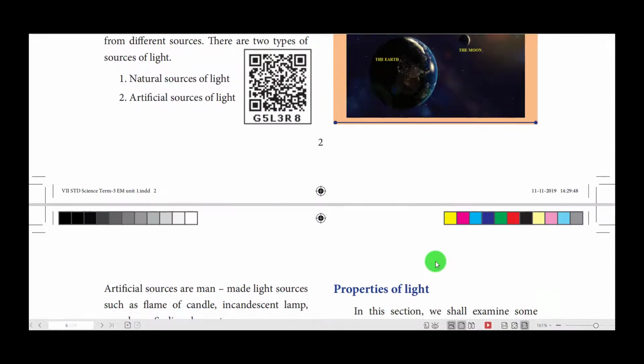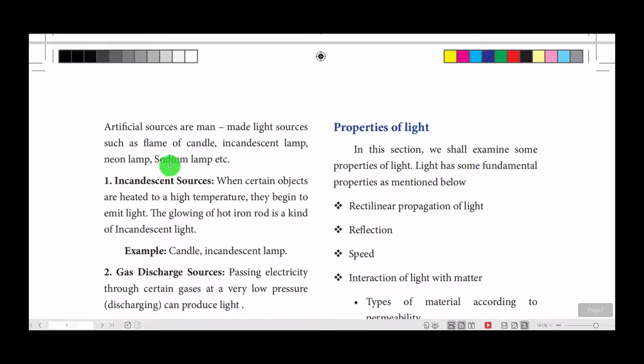Okay. Now, let us come to the other part. The artificial sources are man-made light sources such as the flame of a candle, incandescent lamp, neon lamp, sodium lamp, etc. These all come under artificial sources of light. You know the candle, is it not? The incandescent lamp we are using in our home, is it not?